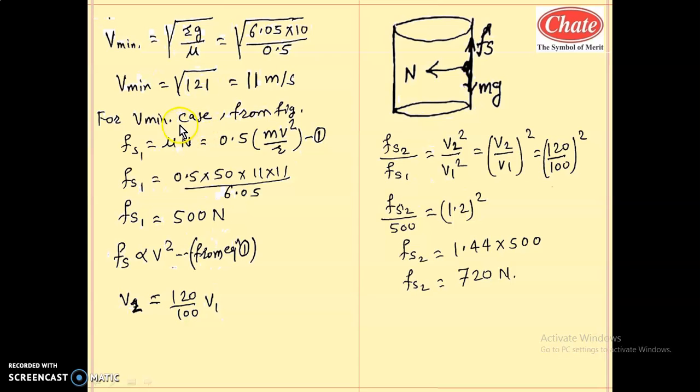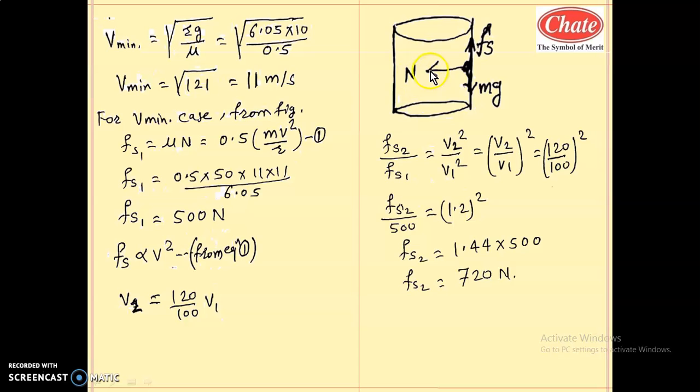Now for V minimum, from the figure, what is Fs1, the initial force of static friction? It is mu into normal reaction. Mu in this case is 0.5 and normal reaction is given by mv square by r, because normal reaction is the force which provides the necessary centripetal force, since it is along the radius toward the center.